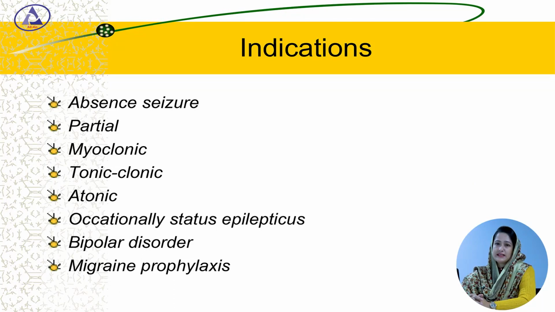Now, what are the indications for valproic acid? It is used in absence seizure, partial seizure, myoclonic seizure, tonic seizure, clonic seizure, atonic seizure, and occasionally in case of status epilepticus, in case of bipolar disorder and for migraine prophylaxis.